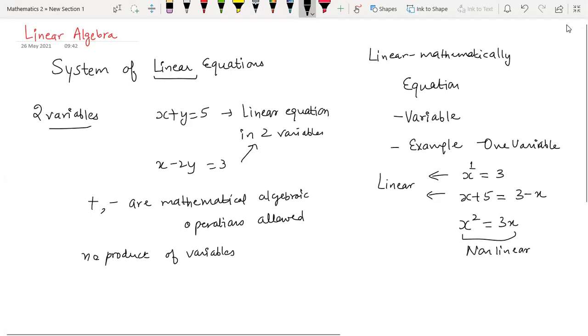There is no meaning of just writing an equation unless you are able to find a solution of it. We will come to that solution part, but before that we need to know what a system of linear equations is and where these kinds of systems arise. They frequently arise in many business problems.